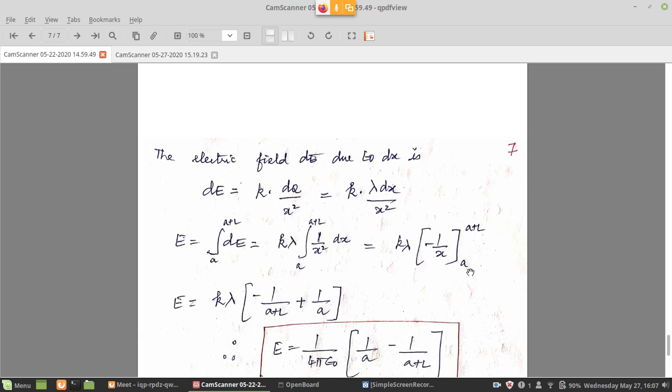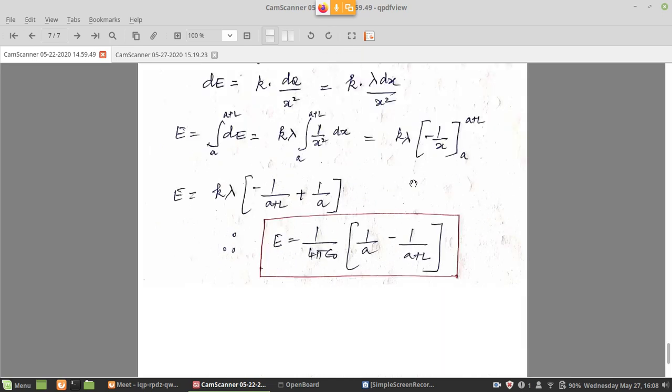Here it should be upper limit minus lower limit, but there is already a minus sign here, right? Minus 1 by x. So the minus sign is there, and when you apply the formula you will do upper limit minus lower limit, so minus of minus becomes plus. That is why you have k lambda into minus 1 by a plus L minus of minus plus 1 by a. So k is nothing but 1 by 4 pi epsilon naught.